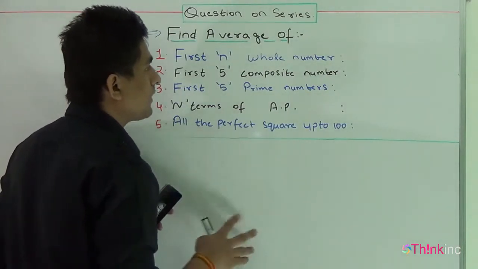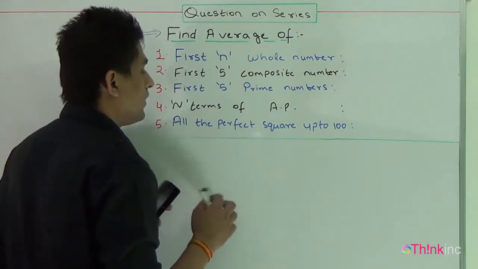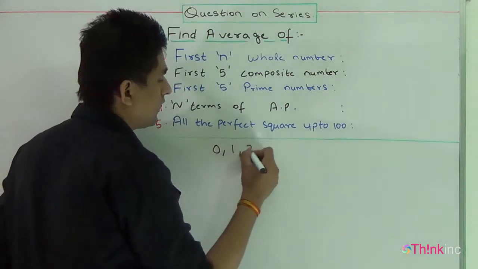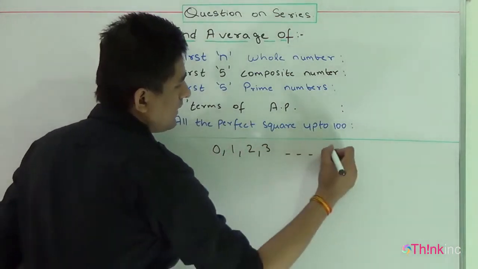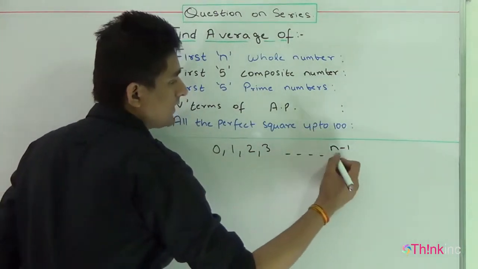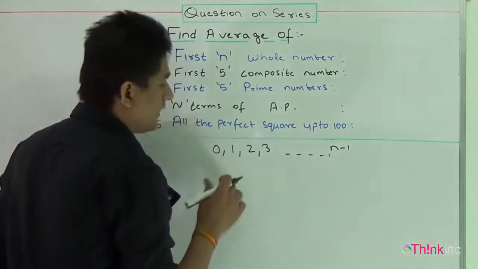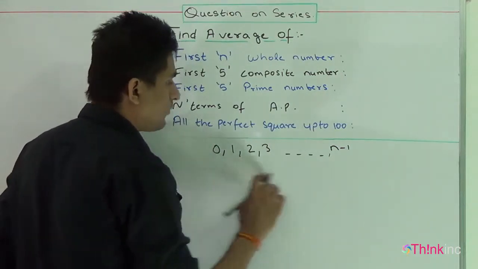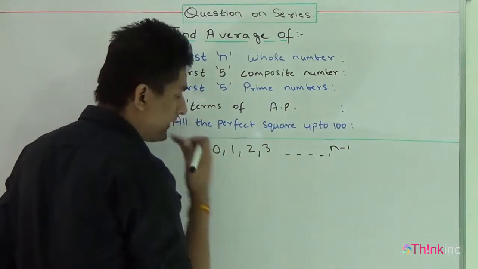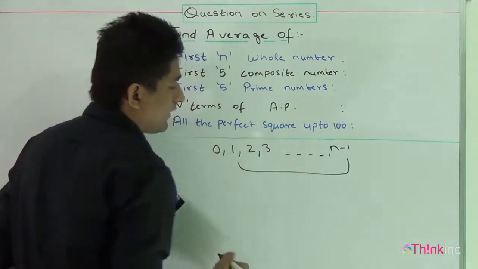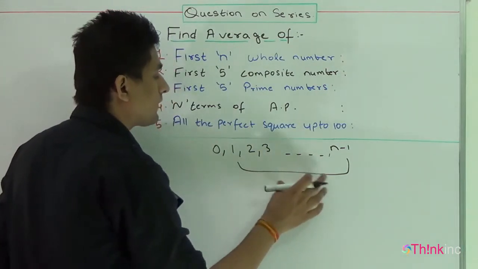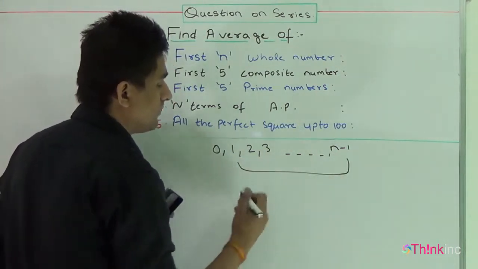Natural numbers including 0 are called whole numbers. That means the series will look like 0, 1, 2, 3, and so on. Since there are n terms, I'll take my series till n minus 1, because I have only n terms. These are the natural numbers, and we have the formula for calculating the sum of these natural numbers.